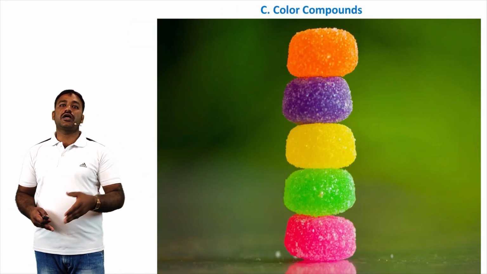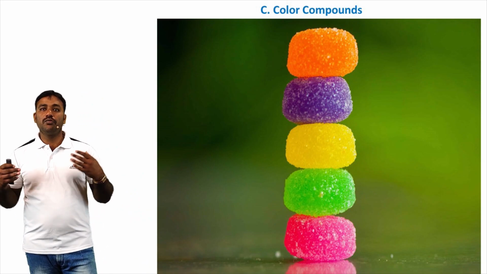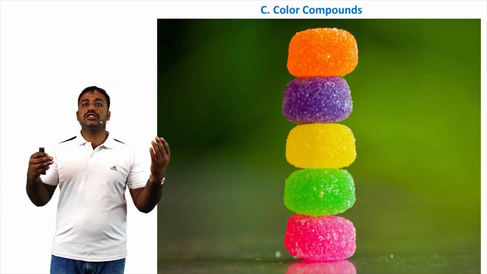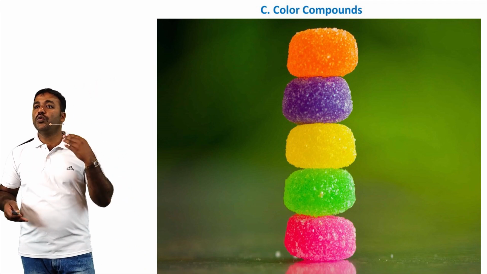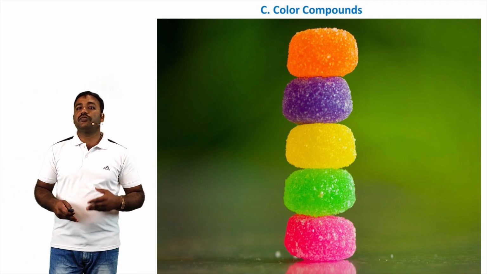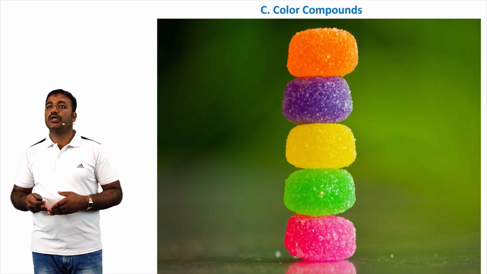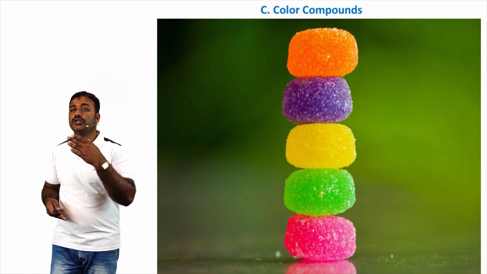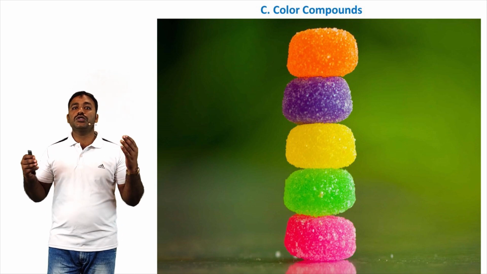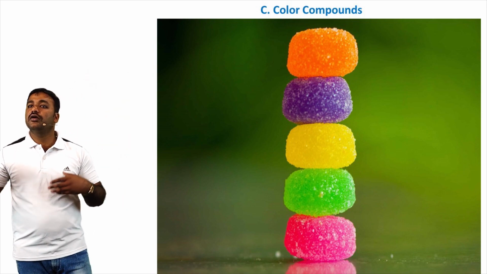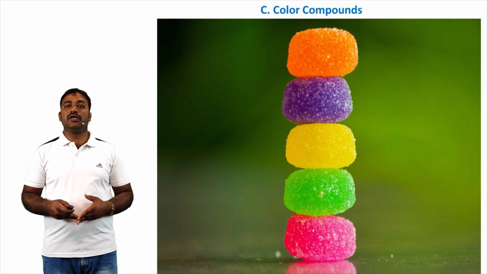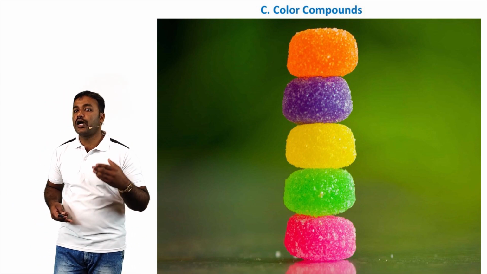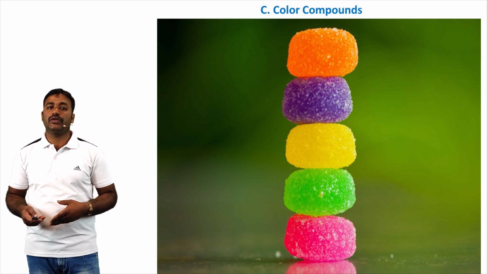Next, third one, color compounds. See this picture, more colors. Food is always related to appearance, so to make it more attractive and presentable, colors are given importance. To make it more appealing, it is made possible through the pigments. Most of the natural pigments are found in fruits and vegetables. The foods made from animals are less colorful.